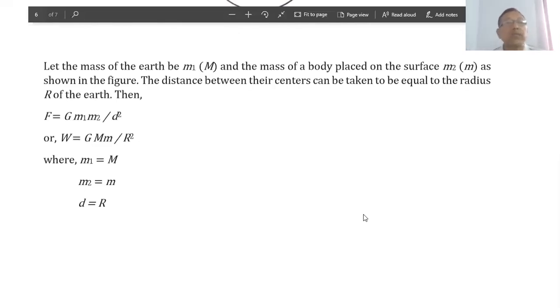By using this formula, W equal to G M m by r square, we can calculate the weight of an object on the surface of the Earth if we know the mass of the object. The radius of the Earth and mass of the Earth are given as 6 into 10 to the power 24 kg and 6400 kilometer respectively.